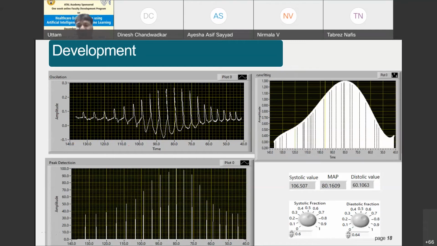Now you can see here, these are the controls available. So we have created this particular control in the LabVIEW environment. LabVIEW has two parts. One is called the front panel. The second is called the block diagram. So whatever graph is shown here is called the front panel. Now you can see here there is a provision for changing the systolic pressure as well as diastolic pressure. We can have indicators, and these are the different graphs. These are oscillatory. We can get the impulses. We try to detect the peaks in the graph, which can also be displayed here.